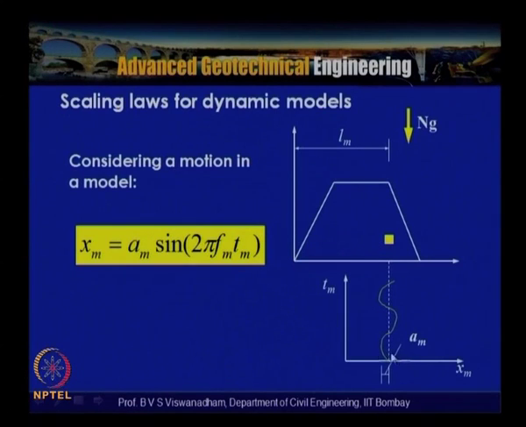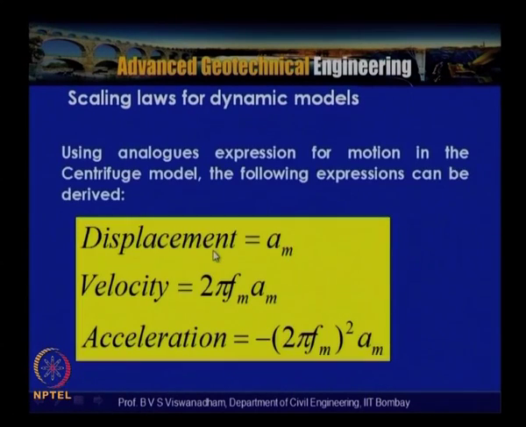This is subjected to a small amplitude am, indicated here, at ng, with Lm equal to Lp by n. We assume the same motion, where xm is equal to am into sin 2 pi fm tm.